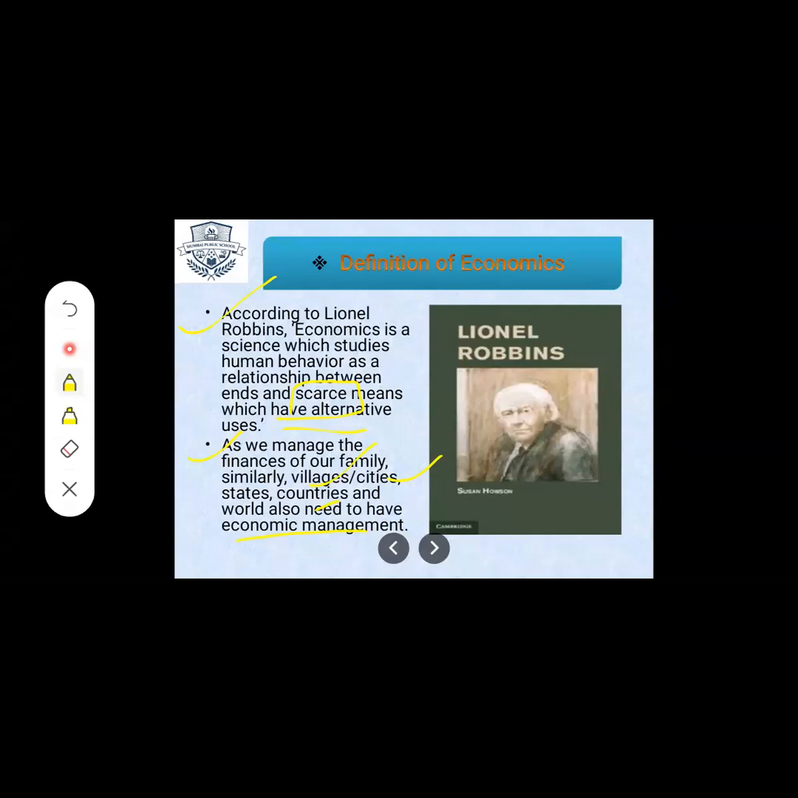Now, for the definition, if during the exam students they may ask, what is the definition of economics? So you are going to write this definition. Okay. You also please mark this in your textbook as a star one, student. Yes, for a 2 marks question, what is the definition of economics? Then you have to write this. The second point they have explained here.